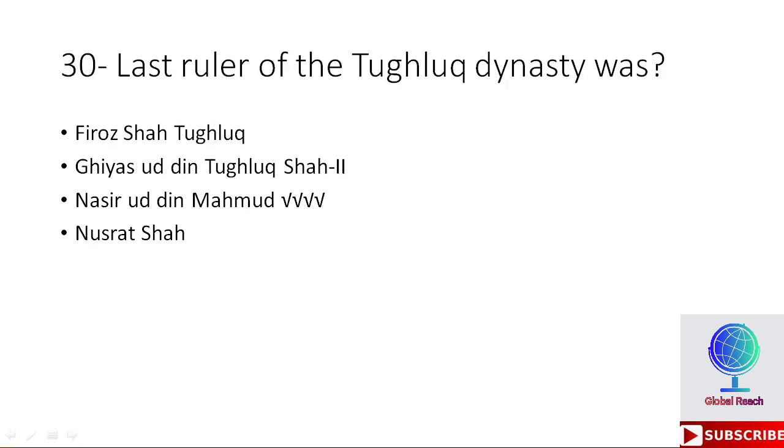Okay, 30th MCQ is, the last ruler of the Tulip dynasty was whom? So options are Firoz Shah Tughlaq, Ghiyasuddin Tughlaq Shah II, Nasiruddin Mahmud or Nusrat Shah. So the third is the right option here, Nasiruddin Mahmud, who was the last ruler of the Tulip dynasty.